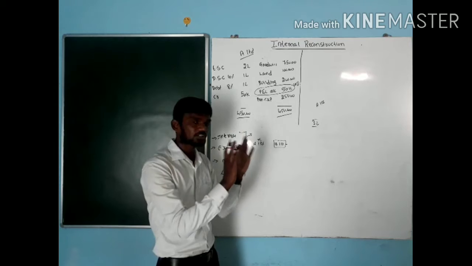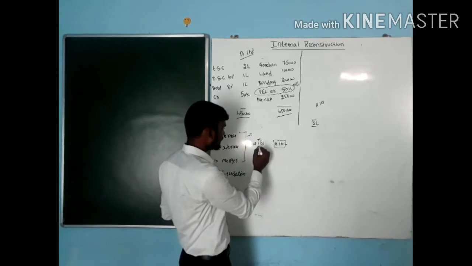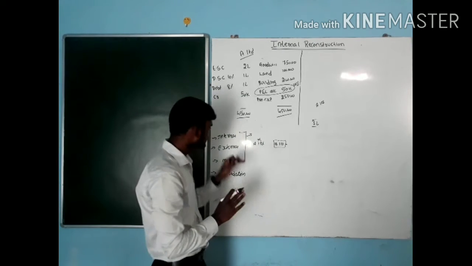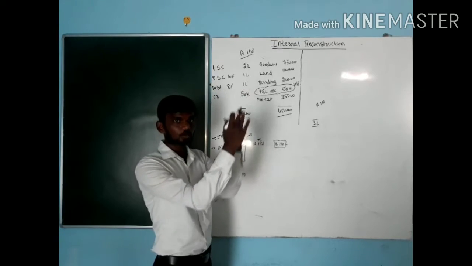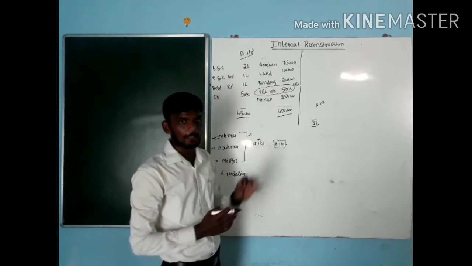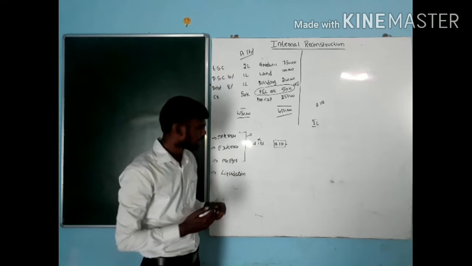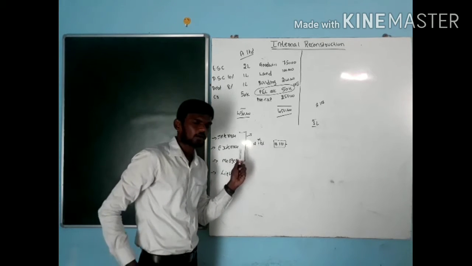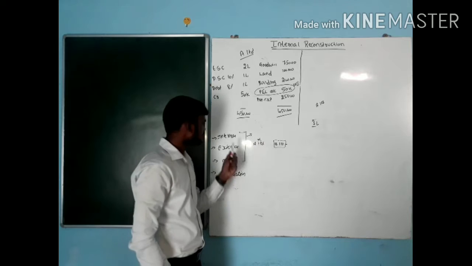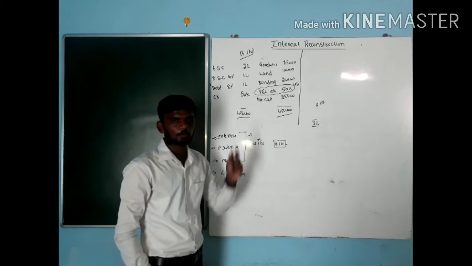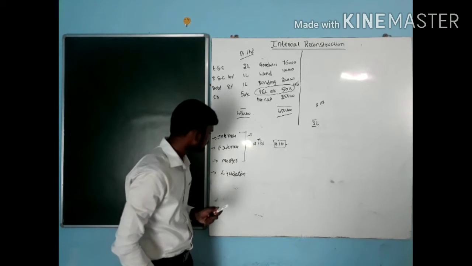Shareholders and all remain common. Only the name they are going to change. It is called as what? External reconstruction. Means outside to the world, I am changing my name. It is called external reconstruction. For this, you do not need any kind of approval from the court. Whereas when it comes to internal reconstruction, we have to get the approval from the court here.